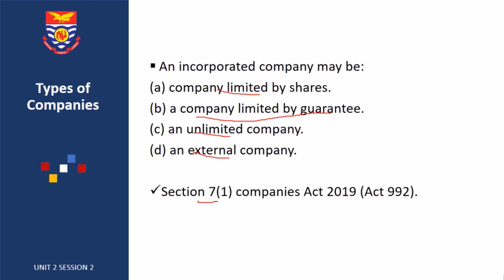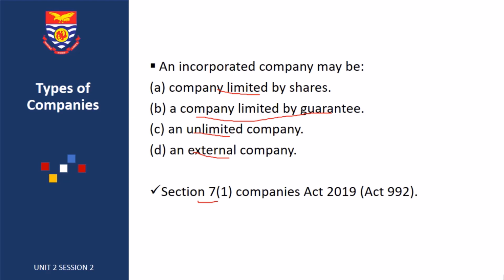A company limited by guarantee is not required to register with shares. And remember, in a company limited by guarantee, you don't have shareholders, but you only have members. In contrast, a company limited by shares has shareholders who are the same as what? The members.